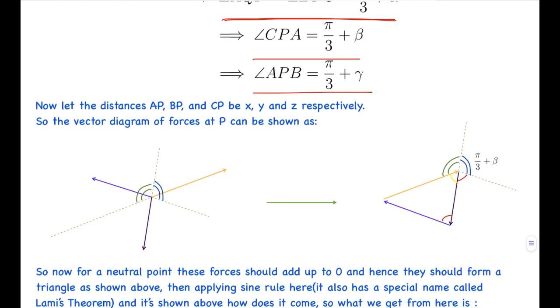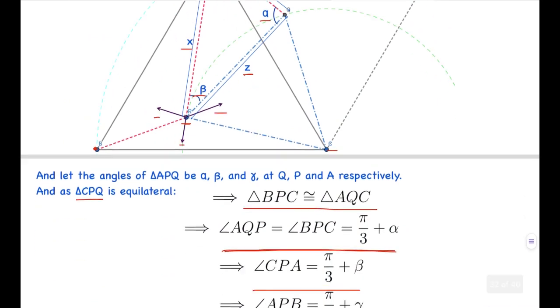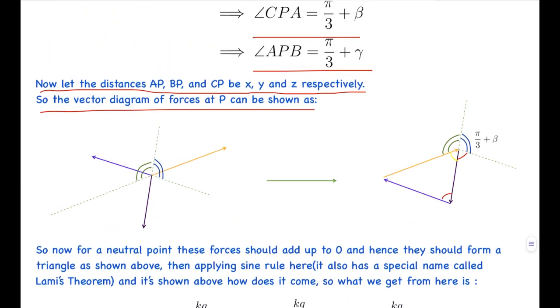Now here I assumed the distances AP, BP and CP to be x, y, z respectively. So now the vector diagram of the forces at P can be shown as follows. The forces here are the three violet arrows I have shown here. On slightly rearranging them, moving this vector in this direction and that vector in that direction, we get a triangle. And this is a triangle only when the sum of the three forces is 0.